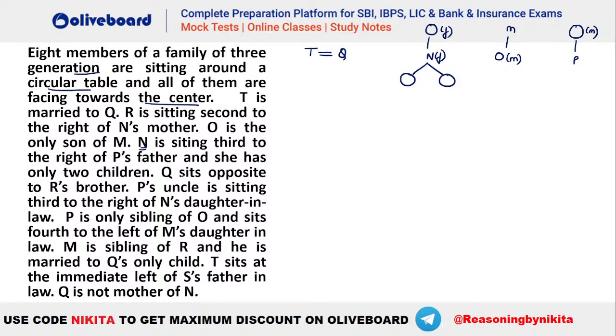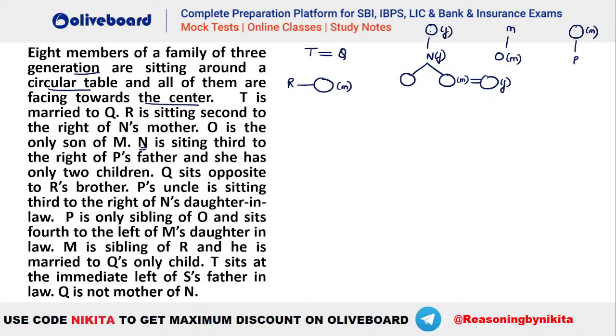Now what is given? Q sits opposite to R's brother. So R has a brother here. Chalo, R has a brother. We do not know who is the brother here. So it is given Q sits opposite to R's brother. P's uncle is sitting third to the right of N's daughter-in-law. So N has a daughter-in-law here. That means N should have a son, right? Let's say this is son. So that means this will be the daughter-in-law here.